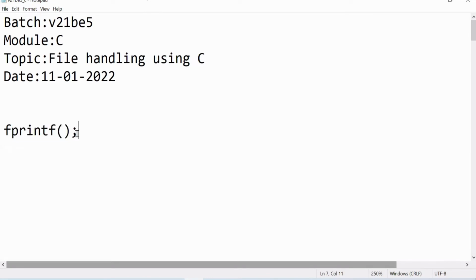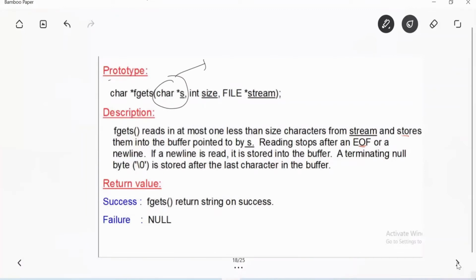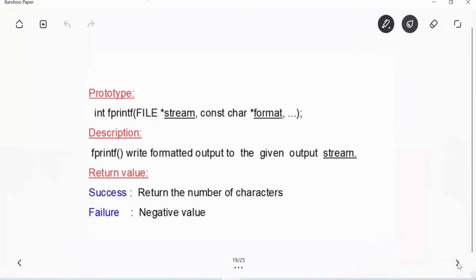If we want to print the data permanently into a file, we can use fprintf. So how to use printf, in a similar way we need to use fprintf. Not much difference between them. Let's see the prototype of fprintf. I'll copy the prototype of fprintf.